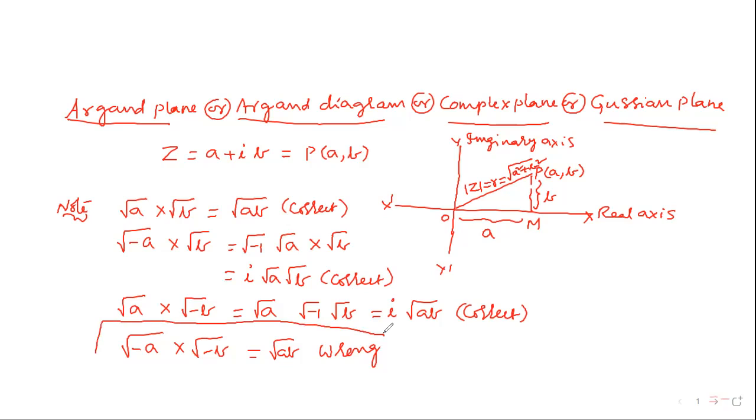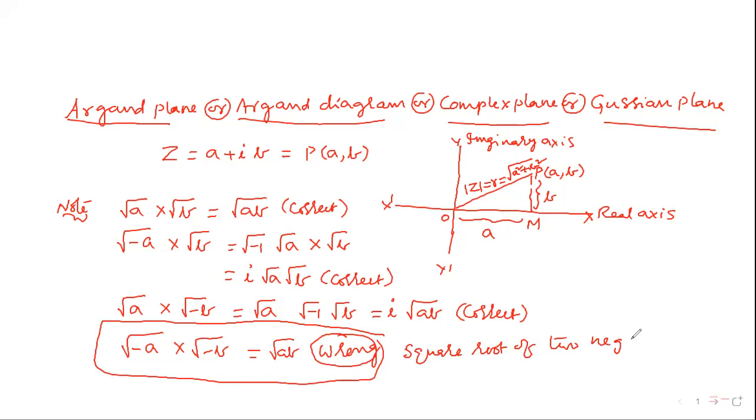The square roots of two negative numbers can never be multiplied this way.